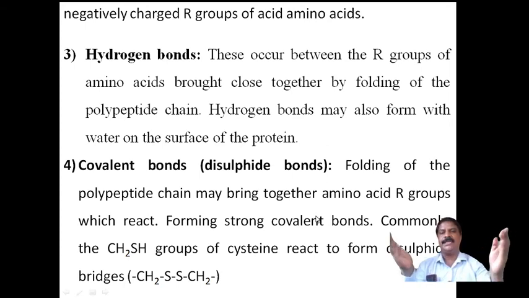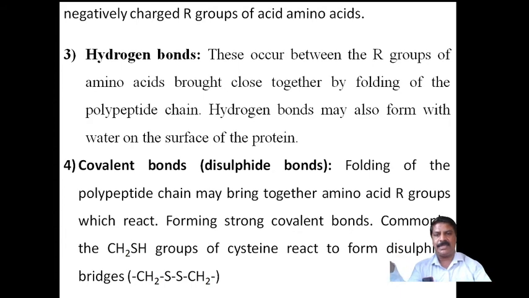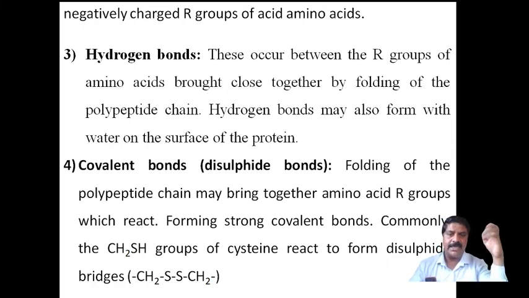A basic amino acid possesses a positive charge and an acidic amino acid has a negative charge, so the interaction takes place. Due to the positive and negative charge interaction they bind together, and therefore the tertiary structure is stable.